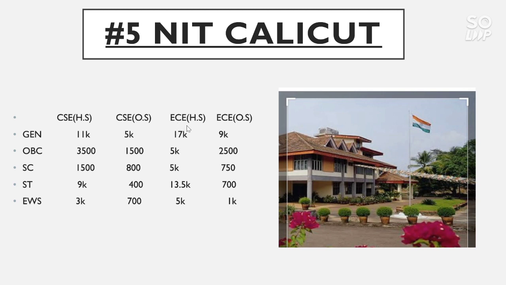For EC home state cutoff goes to 17,000 for general category, for OBC 5,000, for SC 5,000, for ST 13.5 thousand and for EWS 5,000. For EC other state, the general category cutoff is 9,000, OBC 2,500, SC 750, ST 700 and EWS 1,000.